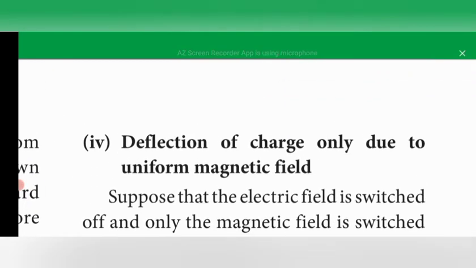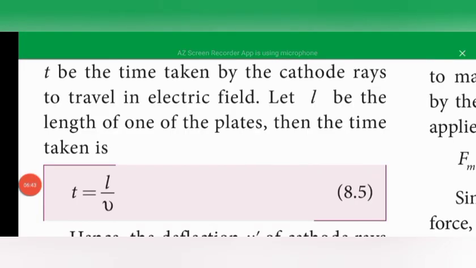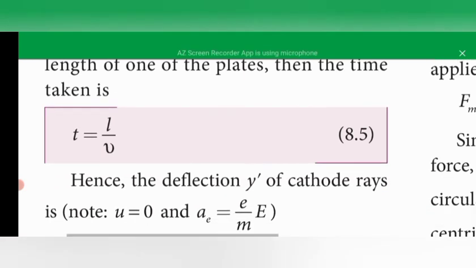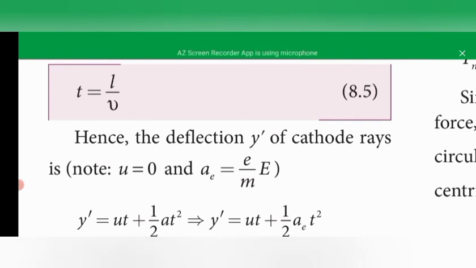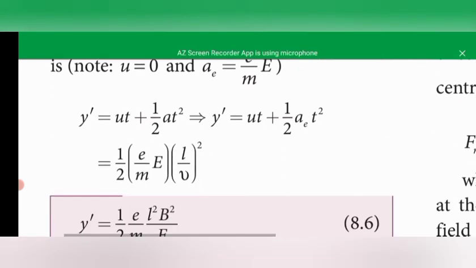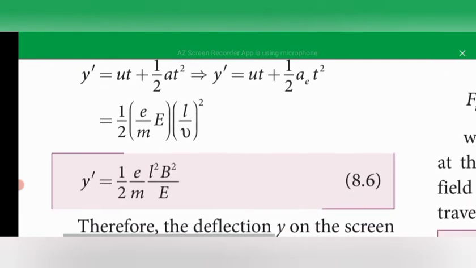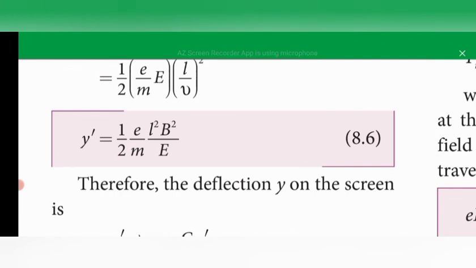So let t be the time taken to travel in the electric field, and let L be the length of one of the plates. Then the time taken is t is equal to L by v. Then substitute these two values in the second equation of motion: half a, that is e by m E, and t, that is L by v, whole square. Finally you will get y dash is equal to half e by m L square B square by E.